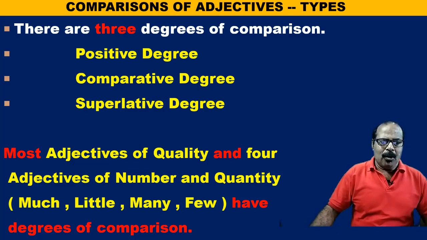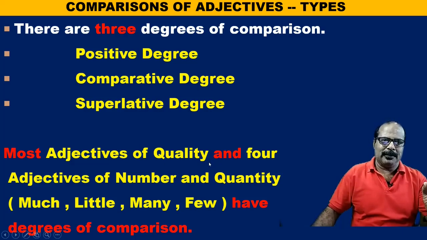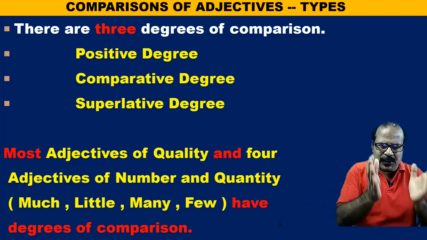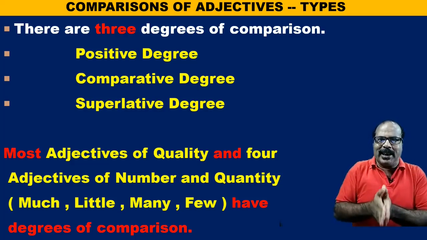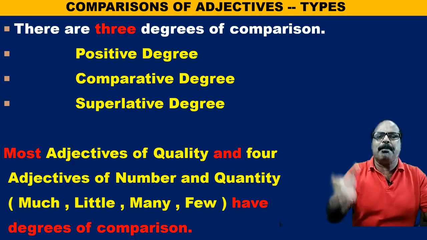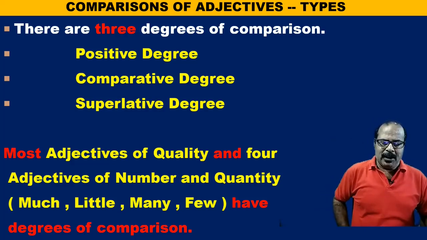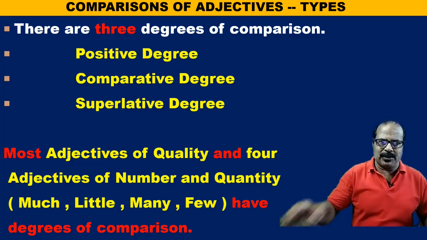Now, most adjectives of quality are changed. At first, the base form of the adjective is in the positive degree, then we make it comparative, and it may have a superlative form. Now, which adjectives are of these forms?